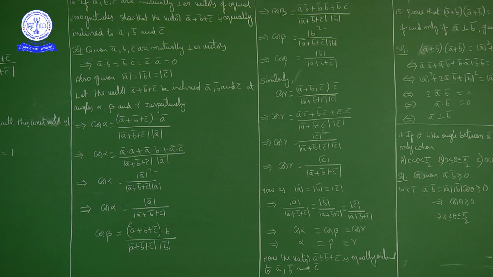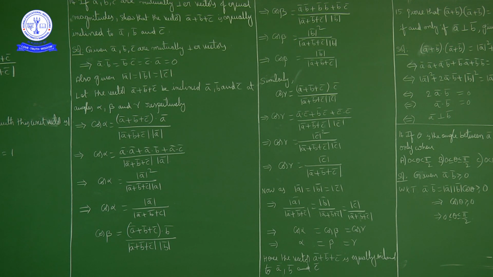Okay. Now come to solution. What is given? Given a bar, b bar, c bar are mutually perpendicular vectors. So what we have, a bar dot b bar is equal to b bar dot c bar is equal to c bar dot a bar is equal to 0. Also given that magnitude of a bar, magnitude of b bar, magnitude of c bar are equal. So magnitude of a bar equal to magnitude of b bar is equal to magnitude of c bar.